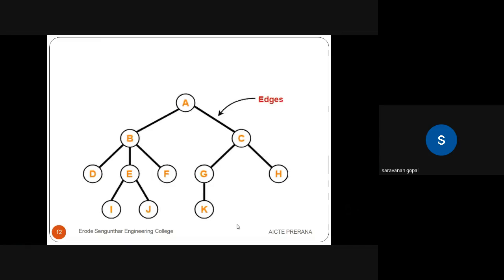Here, what is an example of edges? I'm showing the edges of this tree in bold lines. For example, the edge from A to C is drawn with a bold line.